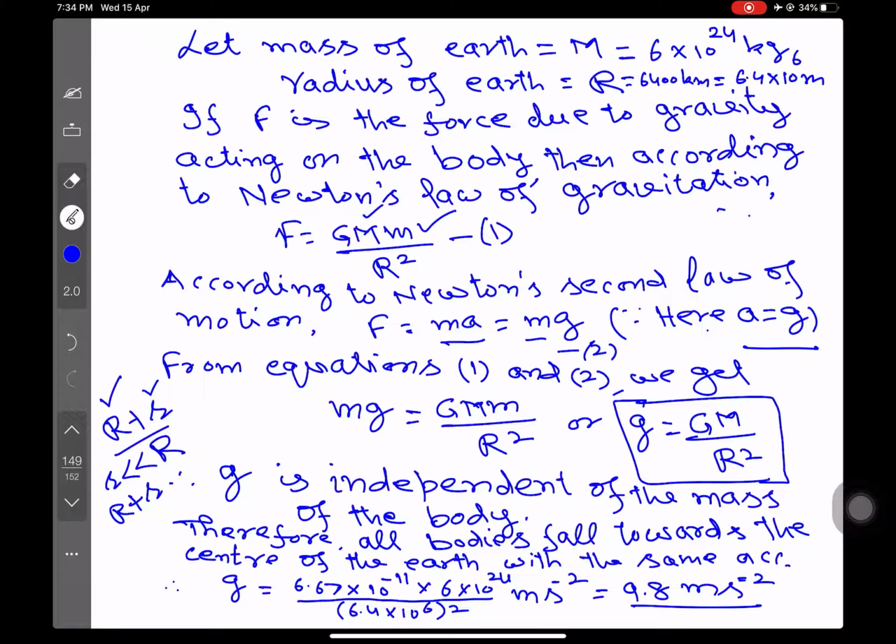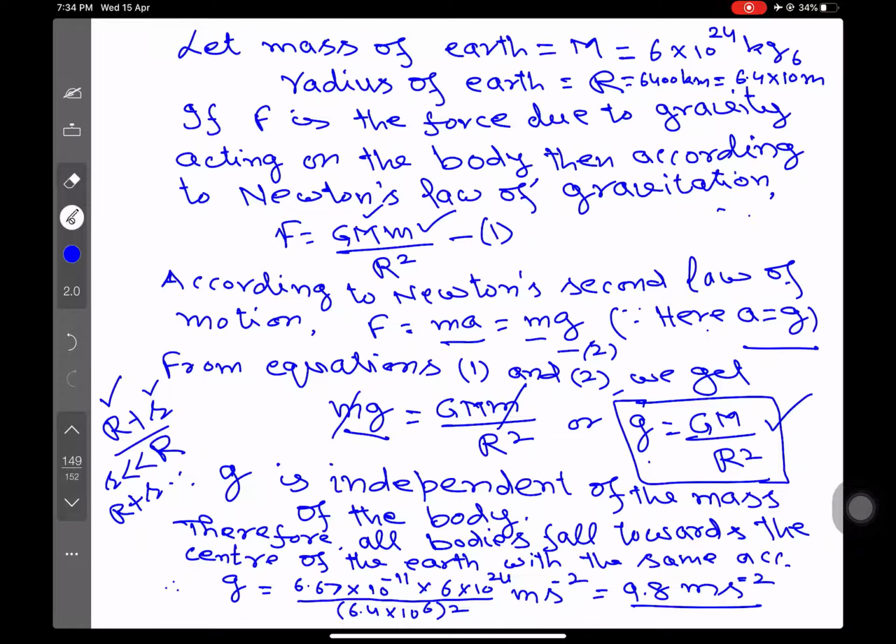Now let us compare equations 1 and 2. दोनों की लेफ्ट हैंड साइड F है, राइट हैंड साइड भी बराबर होनी चाहिए. So therefore we can say that mg equals G M m over R square. This small m goes with small m and we are left with small g equal to G M over R square, which is the required expression for the acceleration due to gravity.